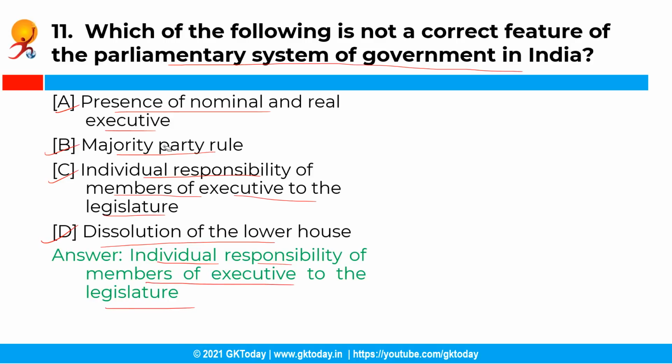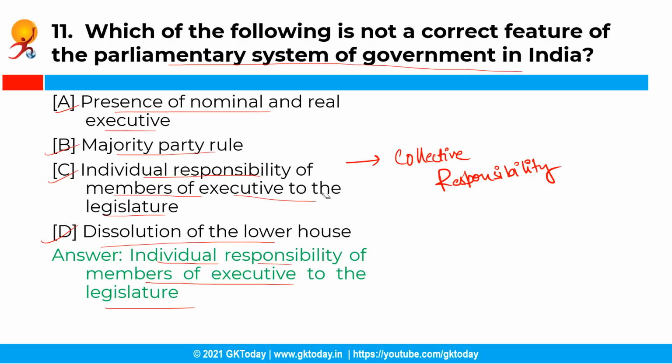See, the constitution has established parliamentary system of government not only at the central level but also in the states, and statement C is incorrect as the constitution mentions collective responsibility of the executives to the legislature, not individual responsibility.